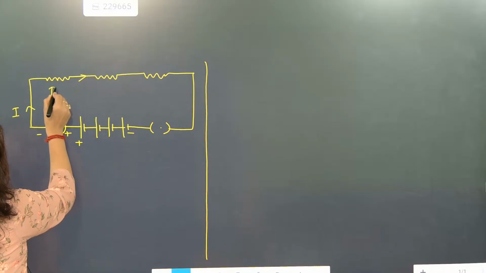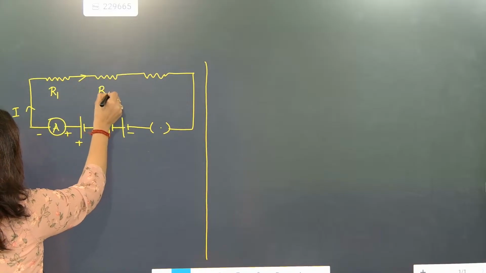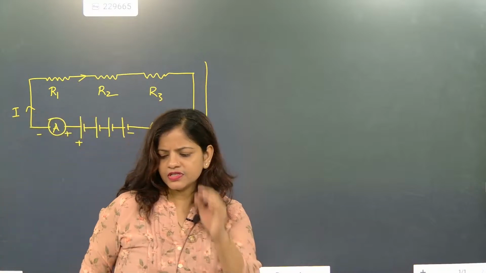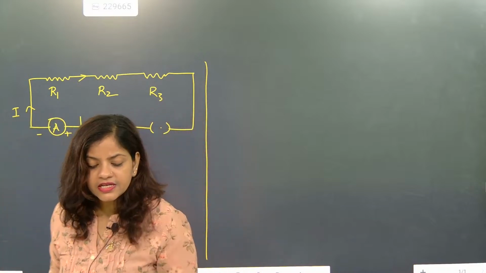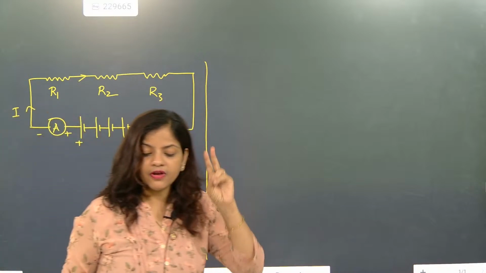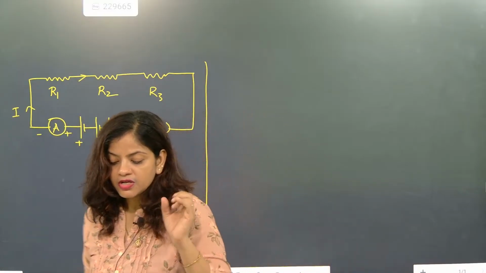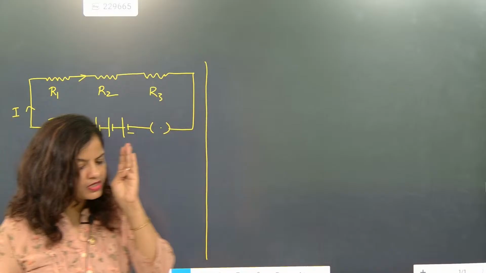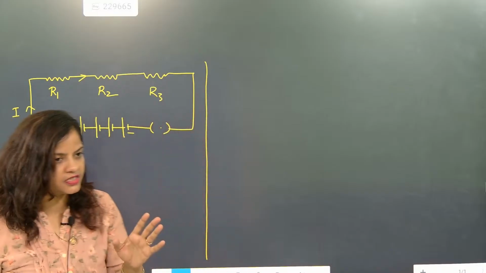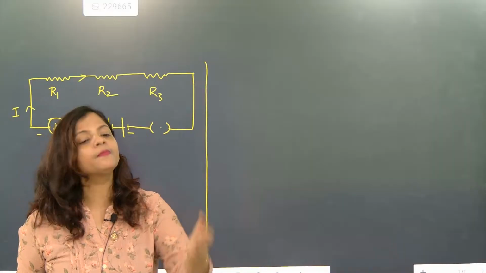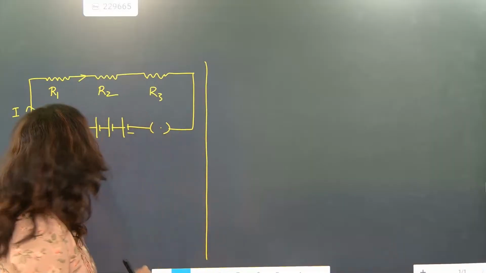Now, the three resistors are there, R1, R2, R3. In series connection, first listen everyone, there will be some things. Can you tell me what all things are there? Whatever is the most important, first we will discuss. When we discuss series connection, first three things I want to discuss.